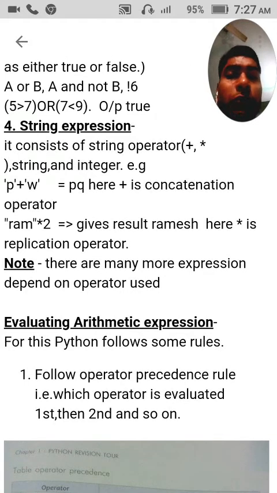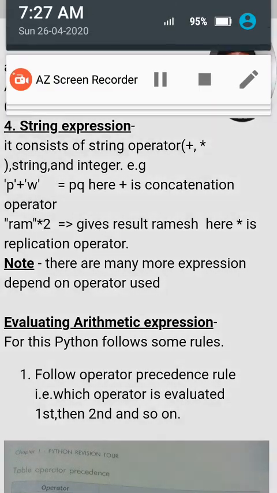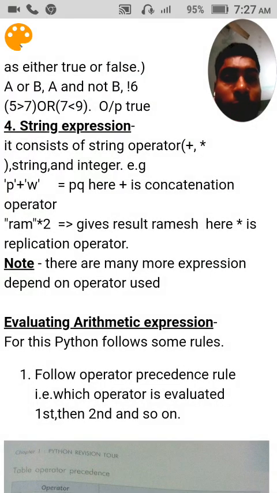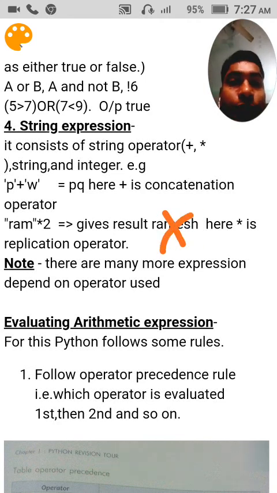Similarly here, Ram asterisk 2 gives the result twice, Ram Ram. Here asterisk is a replication operator. Listen to my words carefully. Ram asterisk 2 will give the result Ram Ram. It means Ram twice. So I hope the difference between the concepts is clear.